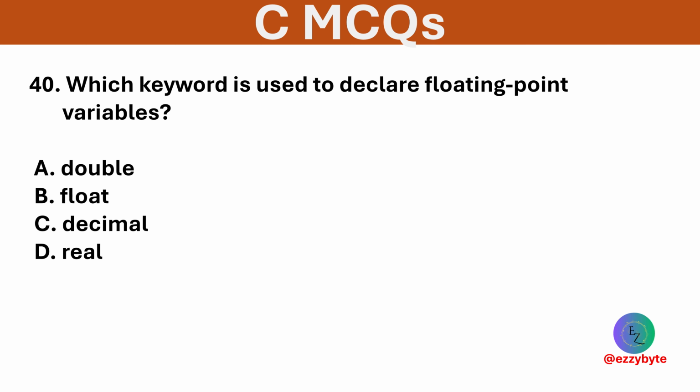Which keyword is used to declare floating point variables? The options are double, float, decimal, and real. Option B is correct. We use the keyword float to declare floating point variables.